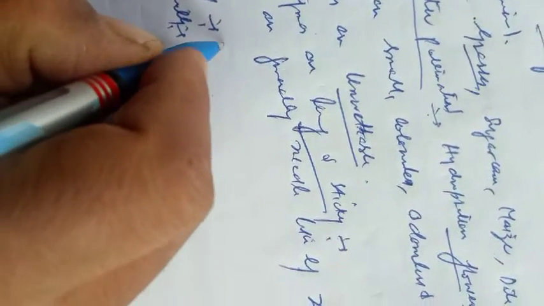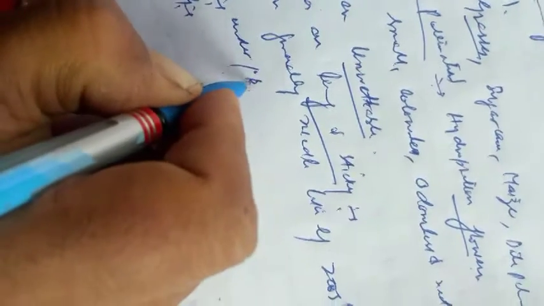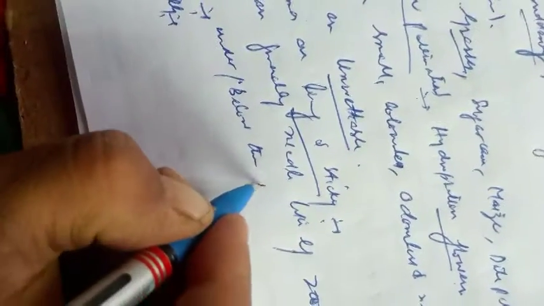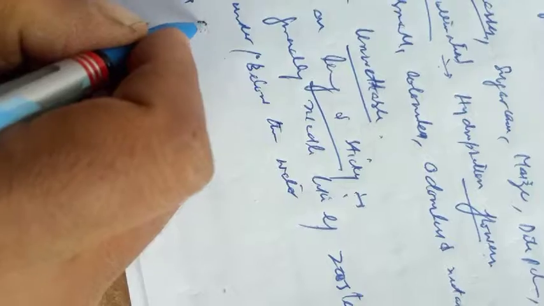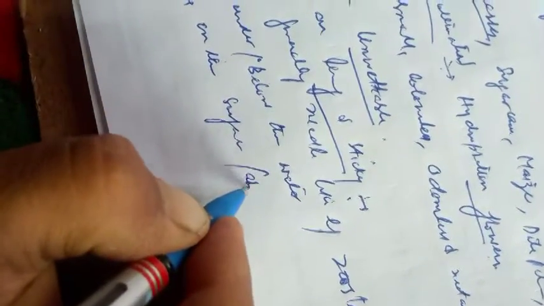That type of hydrophily which takes place under or below the water is called hypohydrophily. And if it takes place on the surface or above the water, it is called epihydrophily.